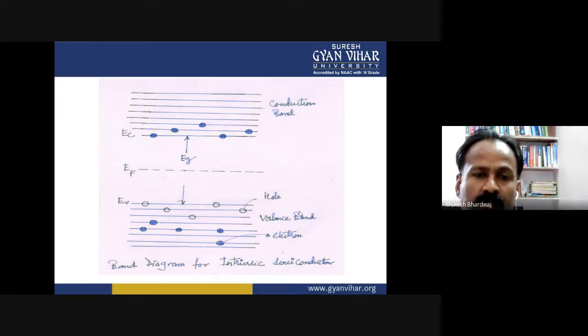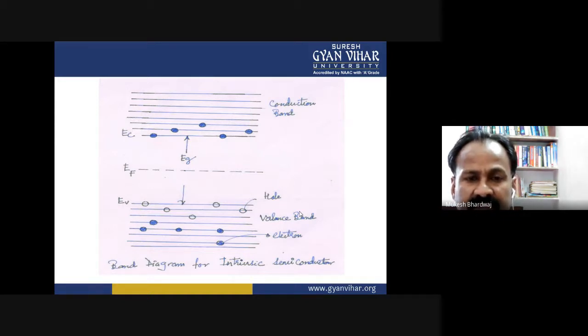So, whatever energy is given to the semiconductor, if a sufficient amount of energy is taken by the valence electrons, then they cross the Fermi level and reach the conduction band and play a vital role in conduction of electricity.